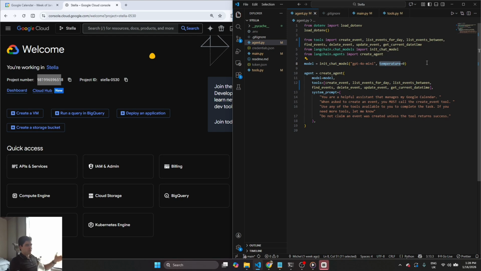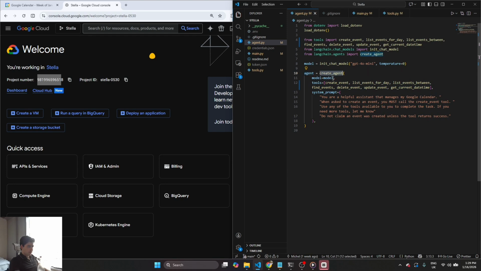Set this temperature variable, which, how to define temperature? Basically a variable that goes from 0 to 1. 0 gives more deterministic outputs, and 1 gives more probabilistic outputs, right? So the closer it is to 1, the more it tends to change from query to query, from prompt to prompt. Anyway, it's not important. This is how you create your agent.